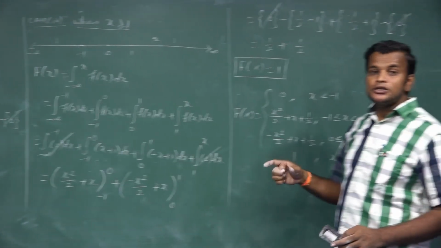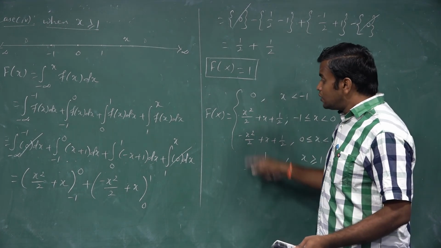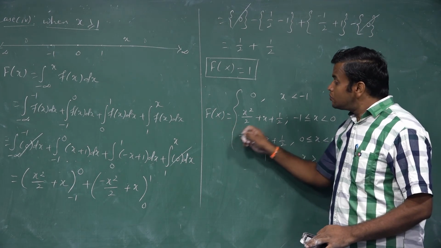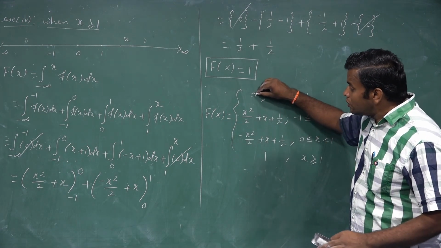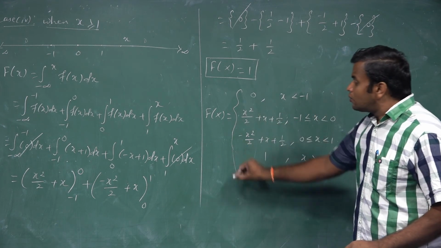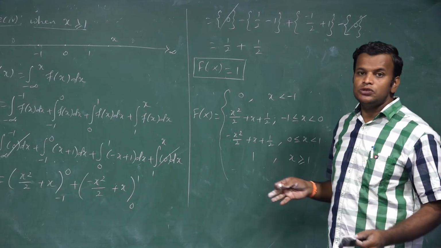But our question asks only one line. Find the distribution function. But all values are important to find the minimum or the maximum. In a cumulative distribution function, always the least starting value is 0 and the end value is 1. So the cumulative distribution function is over. That is a distribution function.